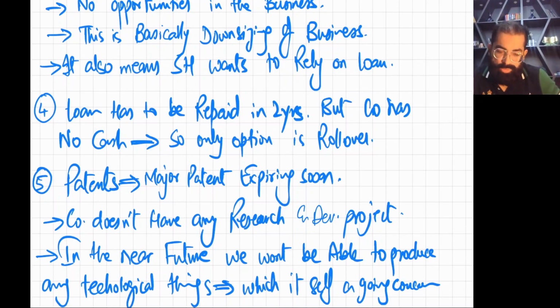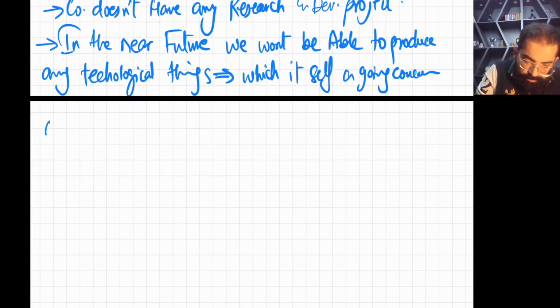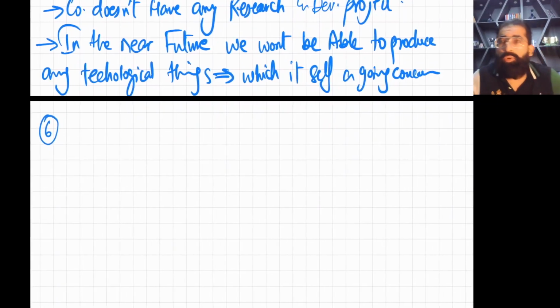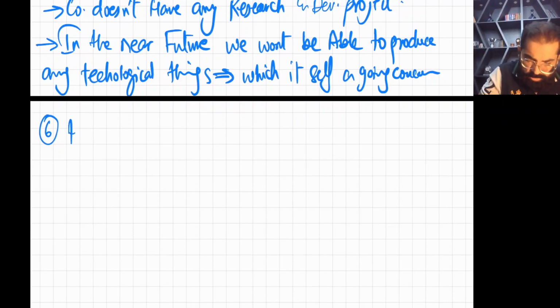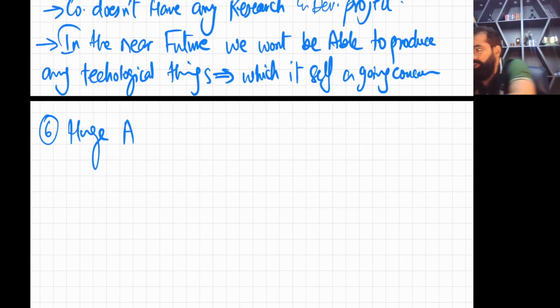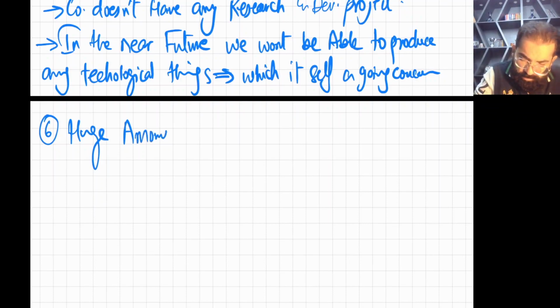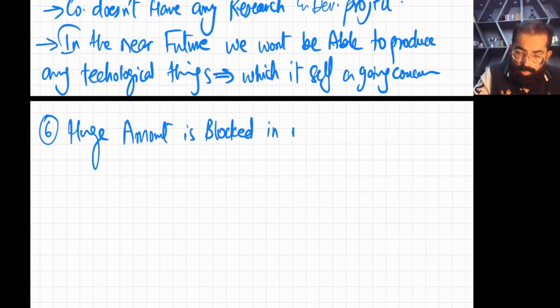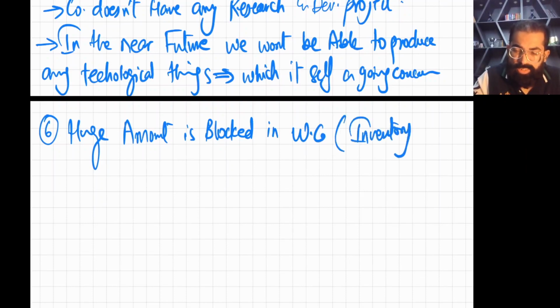Yes, one more thing, and that is point number 6. You know why we are running out of cash? One reason is that a huge amount is blocked in working capital, inventory and receivables.